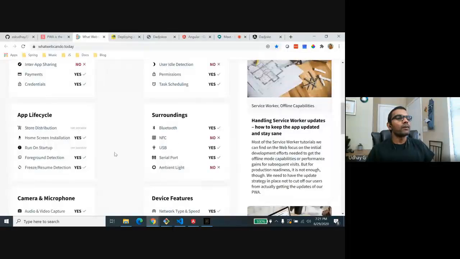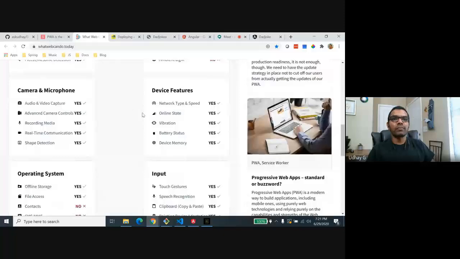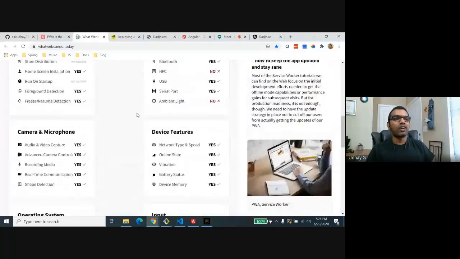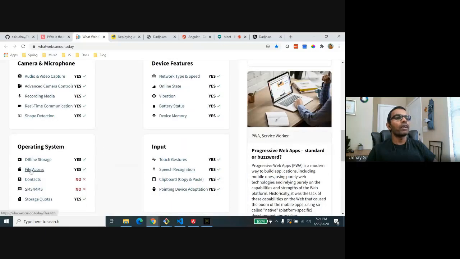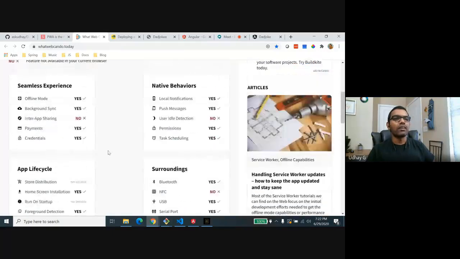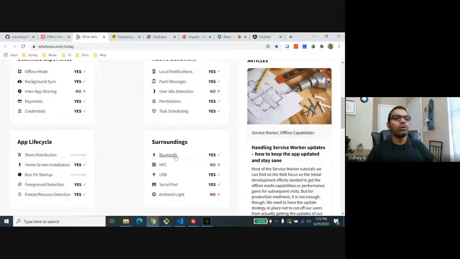Say for example, even if you access this website from your mobile device, you can just run the samples for triggering your Bluetooth. You can switch on your Bluetooth right from your web app, without even clicking on your native app interfaces for switching on the Bluetooth. You can even do file access, but you cannot access contacts because contacts are secure. So what can be accessed and what cannot is listed here. Okay, and Bluetooth is fine.